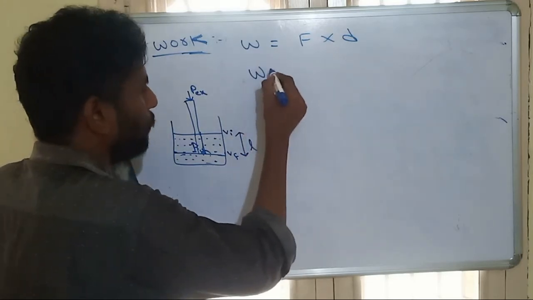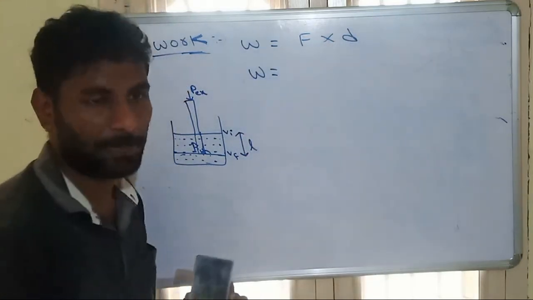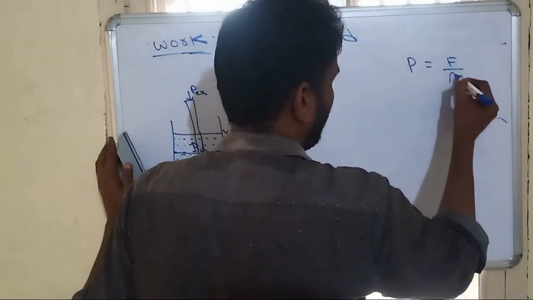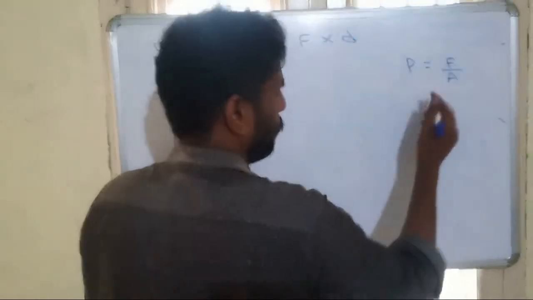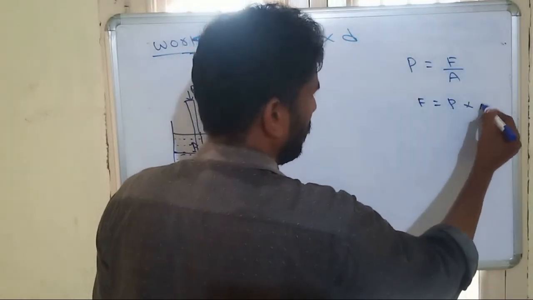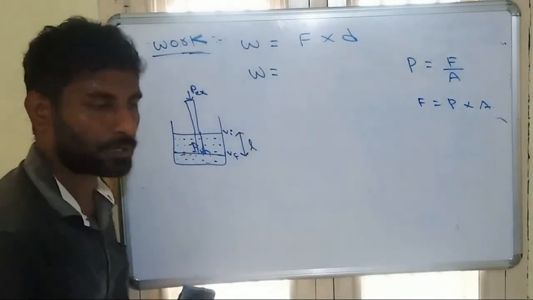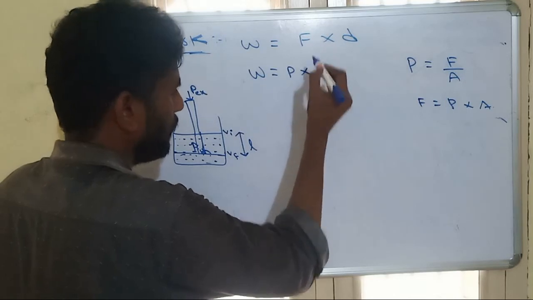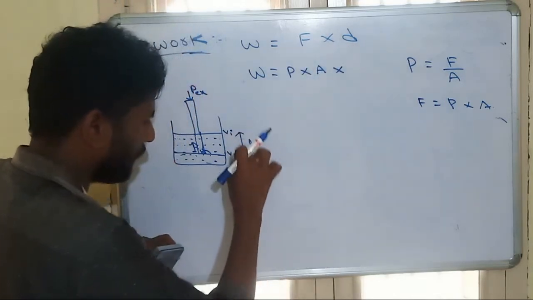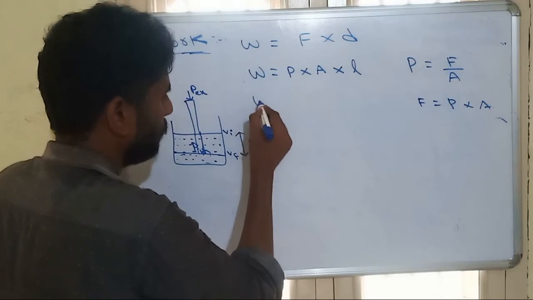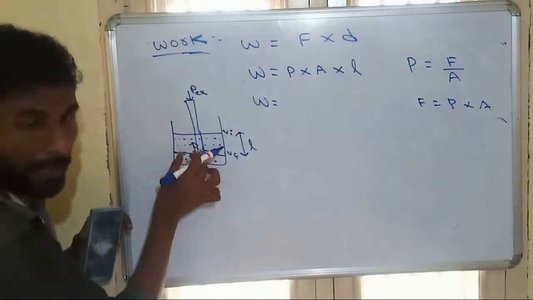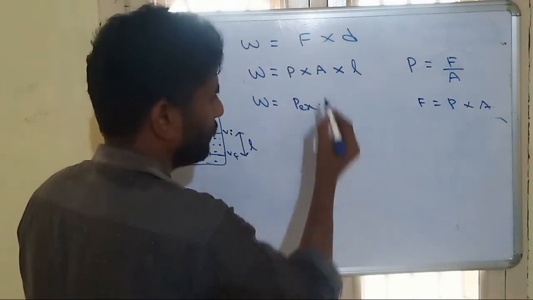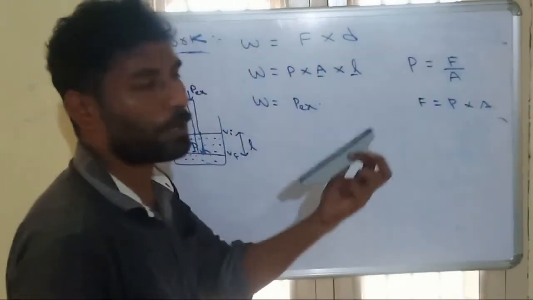According to the work formula, work is equal to force into displacement. We know that pressure is equal to force by area, which means force is equal to pressure into area. So in place of force, we can use the pressure term: pressure into area into the distance traveled, L. The pressure we are applying is Pex, the external pressure, into area into length, which is equal to volume.